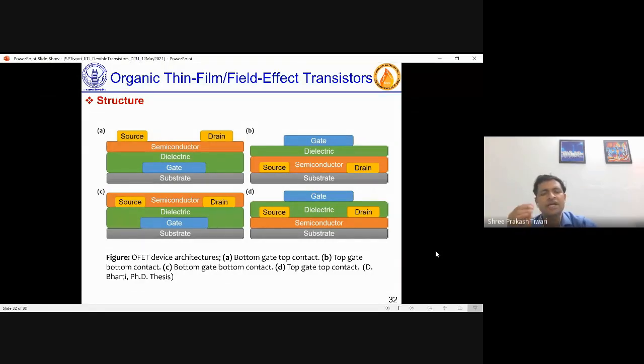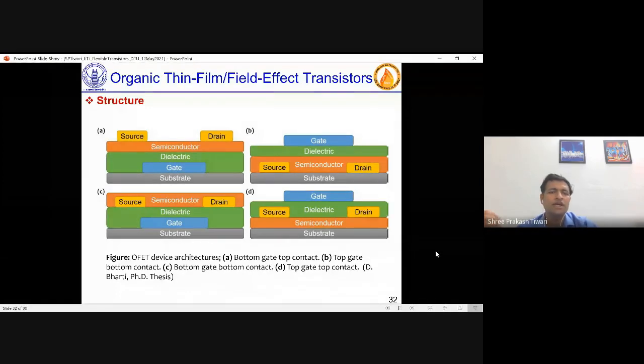And then source and drain contacts are on the top, so that is called top contact. So the first device is named as bottom gate top contact device. Similarly, the second one, B, if you see, is a top gate bottom contact device. C, if you see, is a bottom gate bottom contact device. Why bottom gate bottom contact?